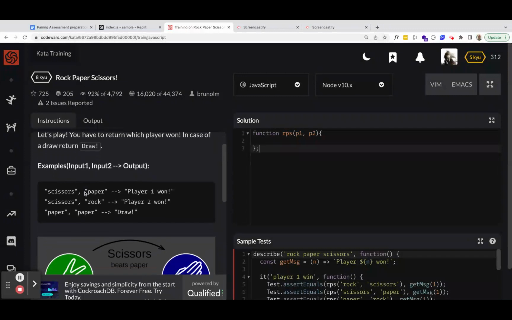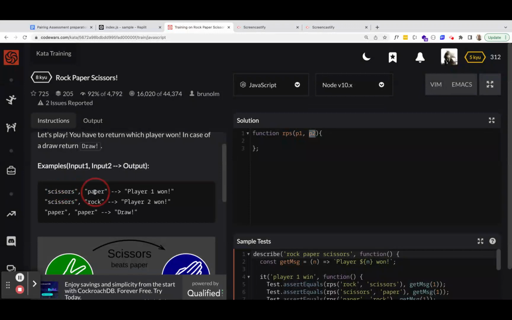So, there's an input 1 and an input 2. Remember, we're always trying to figure out what are the inputs, what are the outputs. We all know rock, paper, scissors, but what is this rock, paper, scissors situation supposed to be? We're taking in a player 1 and a player 2. Player 1 will be either rock, paper, or scissors, and then player 2 will be rock, paper, or scissors. So these are the two inputs.